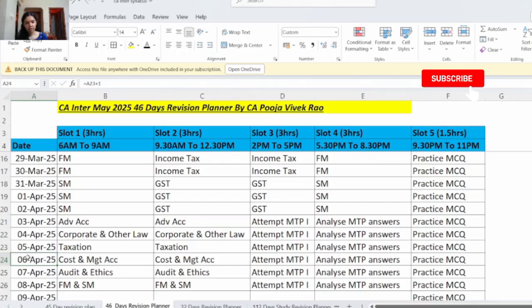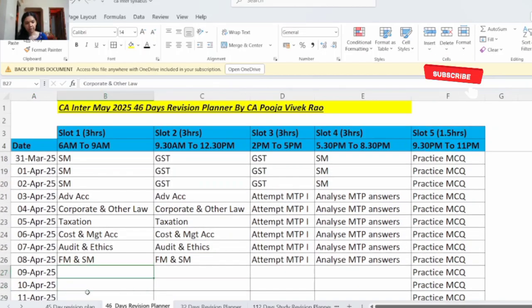So after attempting mock test paper 1, you will again be continuing with your revision. What you will do is first you will be revising chapters with the highest weightage. Then you will attempt mock test paper 1 and then you will continue with your revision. This time when you continue with the revision, you will revise the other chapters, and depending on your performance in the mock test paper, if any further changes are required, you will incorporate that also.